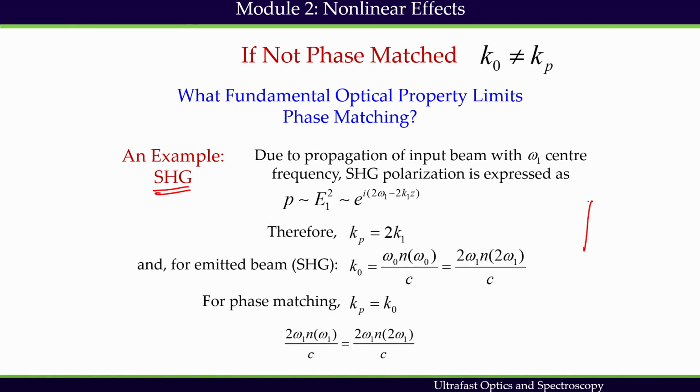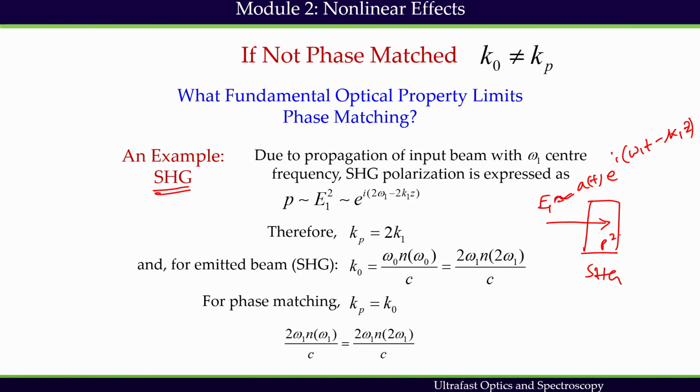So, I have an SHG medium and I have input beam expressed as A(t) e to the power i(omega 1 t minus K1 z).